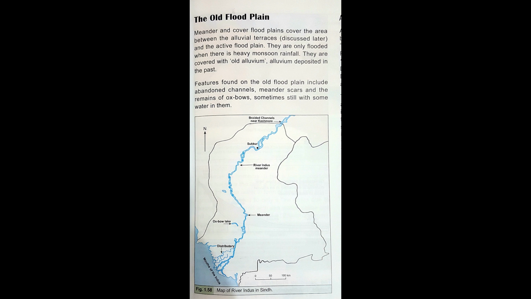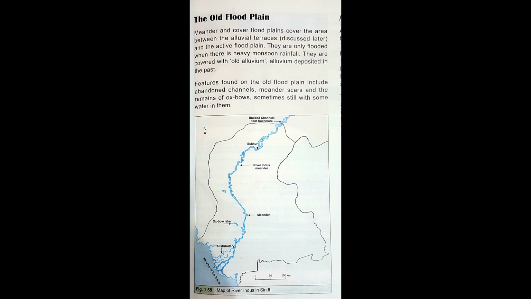Features found on the old floodplain include abandoned channels, meander scars, and the remains of oxbows, sometimes still with some water in them. So, oxbows, abandoned channels, and meander scars can be found on these plains.